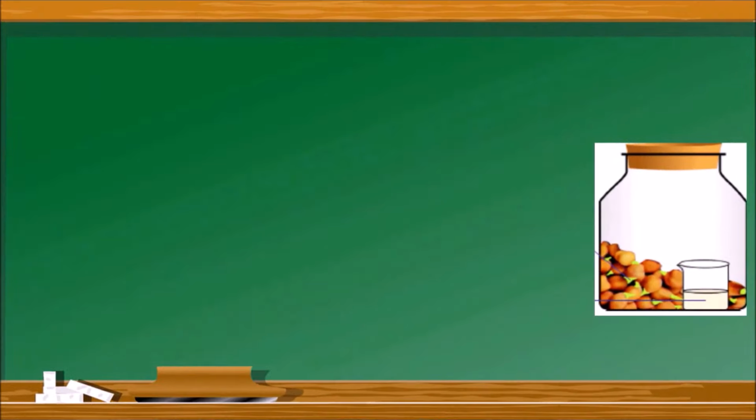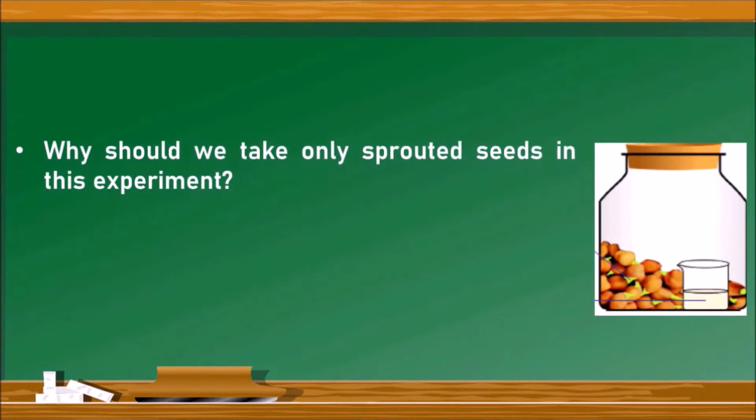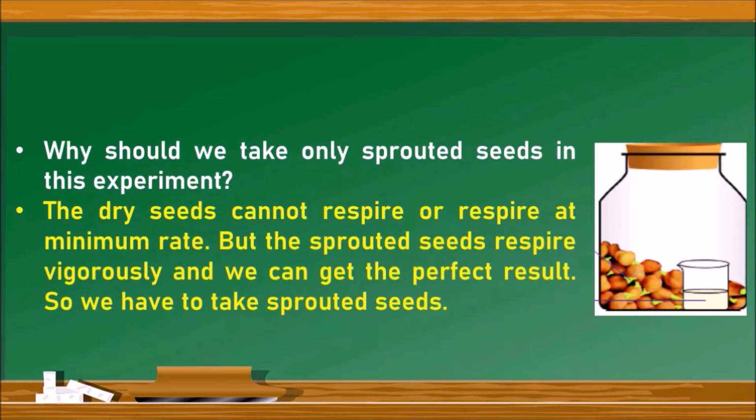Next question. Why should we take only sprouted seeds in this experiment? The dry seeds cannot respire or respire at a very minimum rate, which is negligible. But the sprouted seeds respire vigorously and we can get the perfect result. So we have to take sprouted seeds. And there is one more answer. When compared to a well-grown plant, the sprouted seeds respire vigorously. If you take the sprouted seeds, we can get the result very easily.